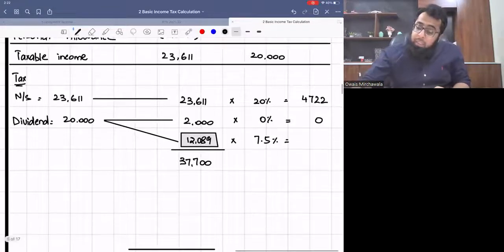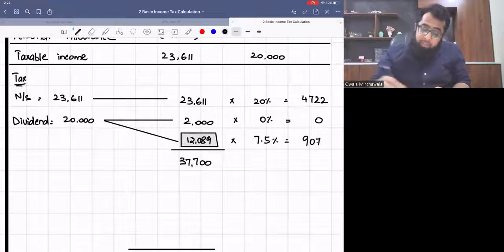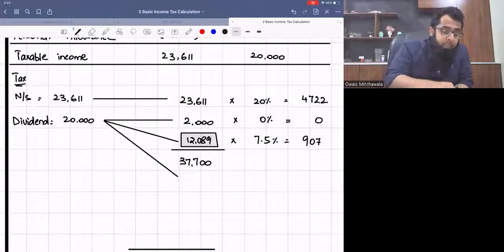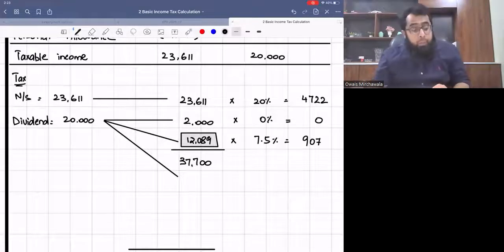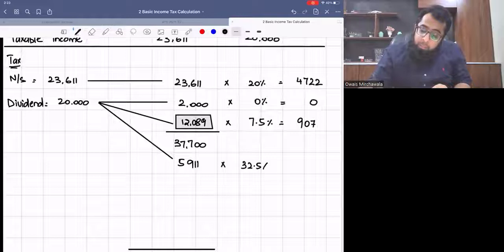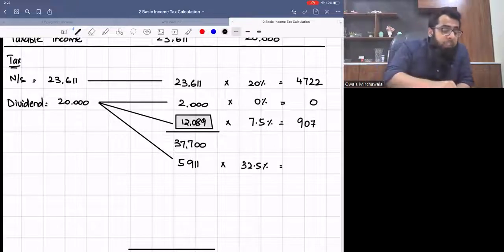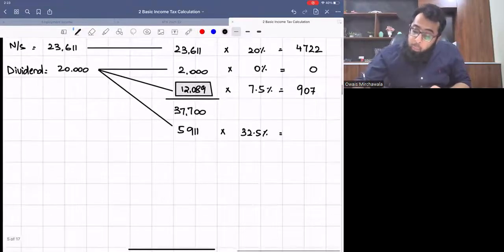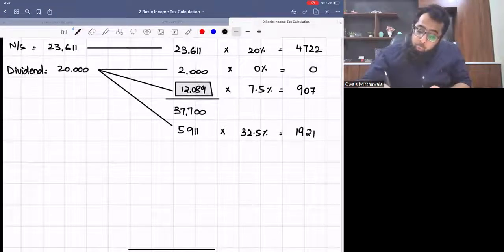So this gives me 907. Now what about the remaining dividend? 20,000 minus 2,000 taxed at 0%, minus 12,089 taxed at basic rate band. The remaining 5,911 will be taxed at higher rate band at the rate of 32.5%. So this will give me 1,921.